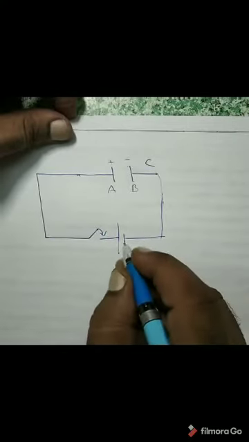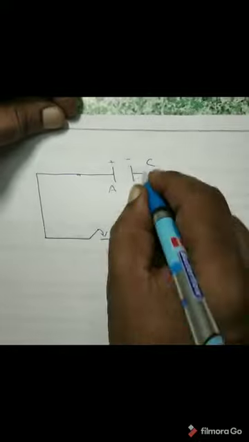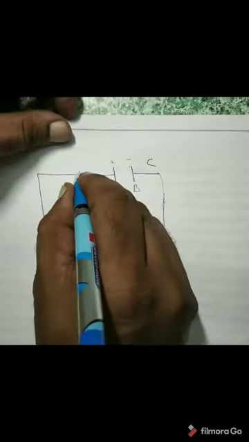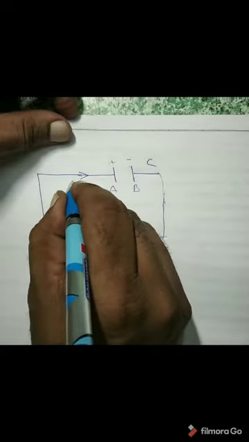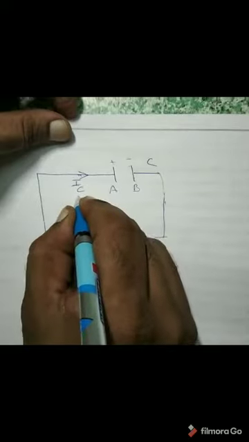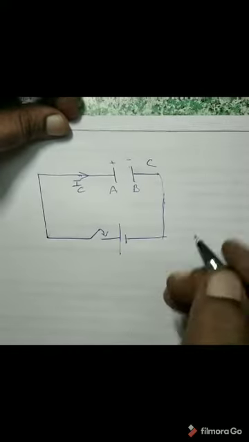So during this charging, if you check through the wire, as charge is moving through the wire, that means electric current is there through the wire. So the electric current direction is this, which is called conduction current. Charge is flowing through the wire, that's why current is there, and this current we call conduction current.